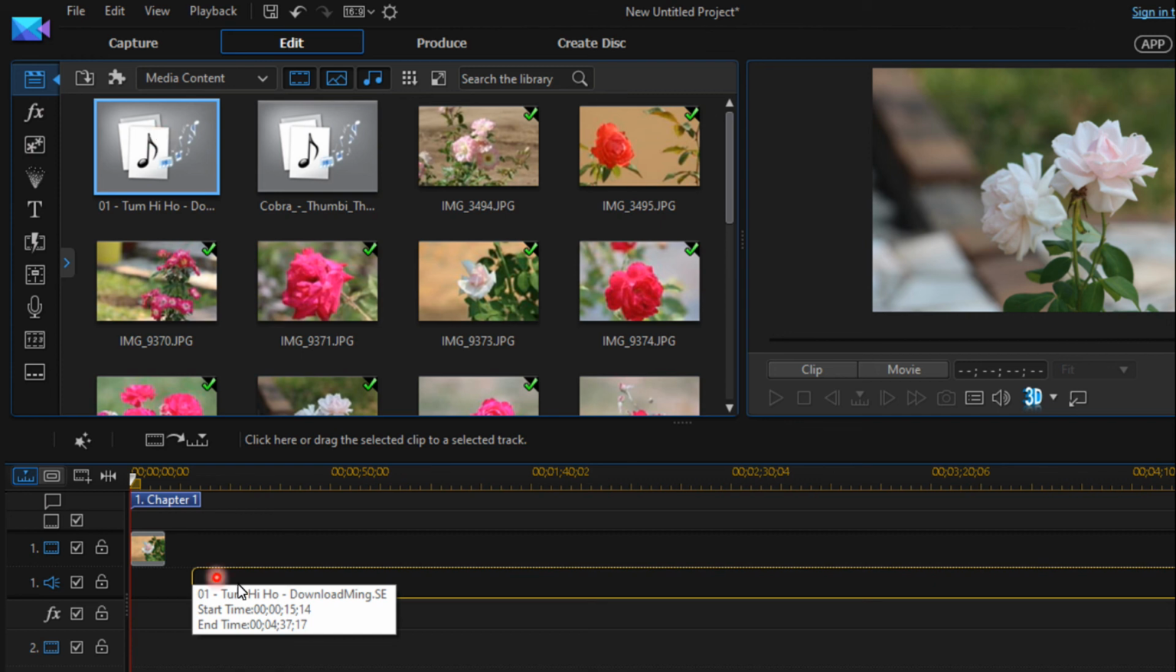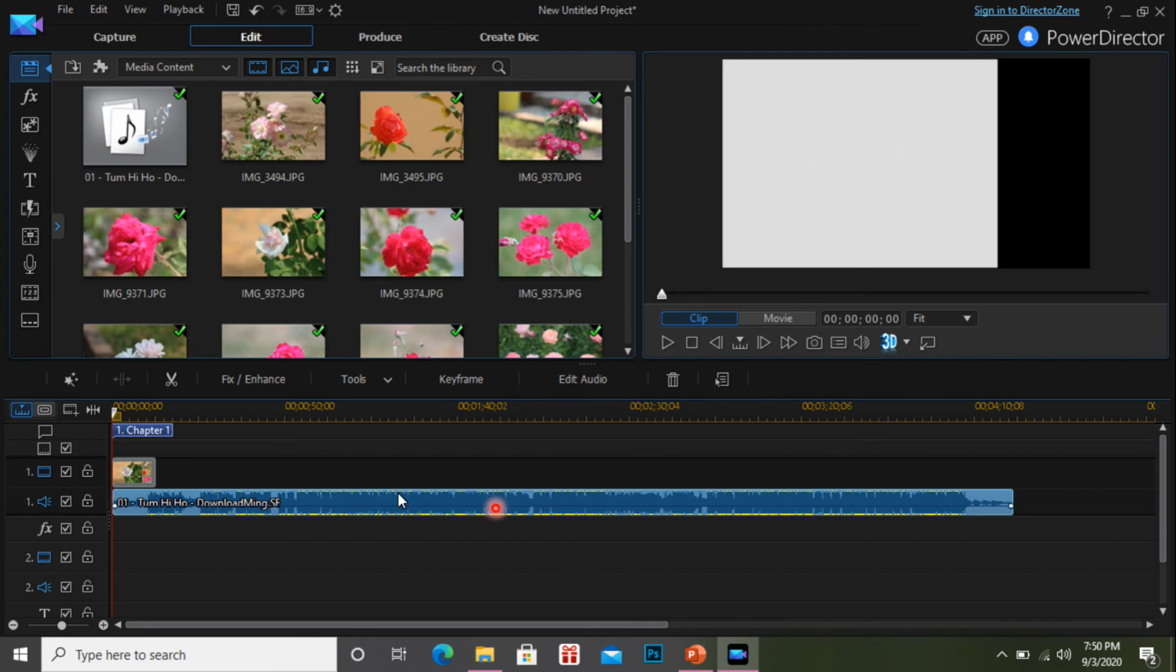Okay, so this is the current scenario. Here is our slideshow, and this is the audio. The audio length is very big, but the slideshow is very small. You can see the timing at the top: 50 seconds, 140 seconds, 230 seconds, 320. The song length is 410, but the video has nearby 15 seconds, I think.